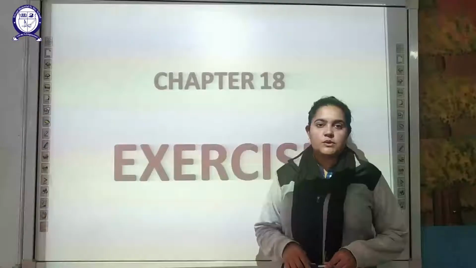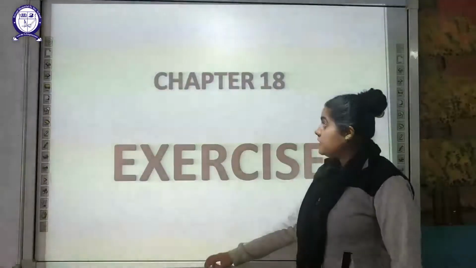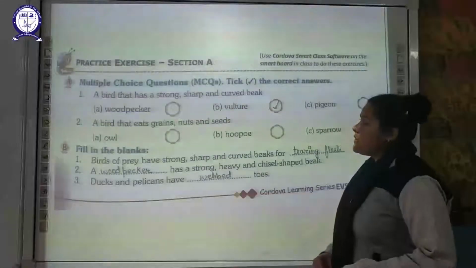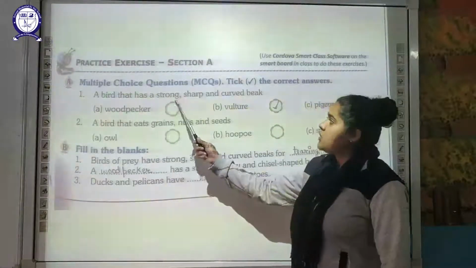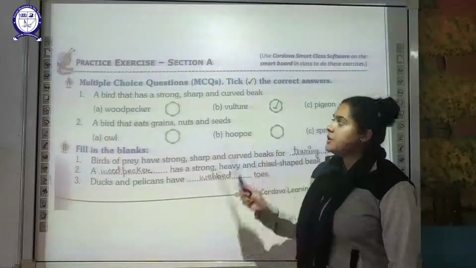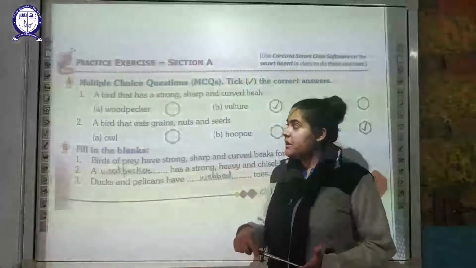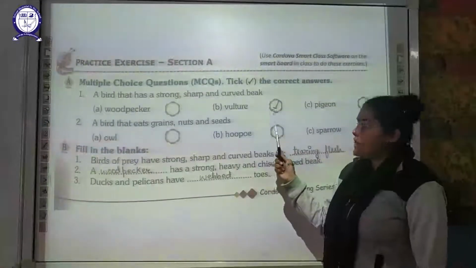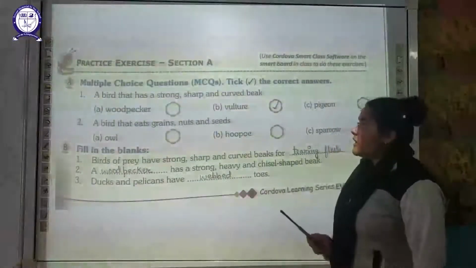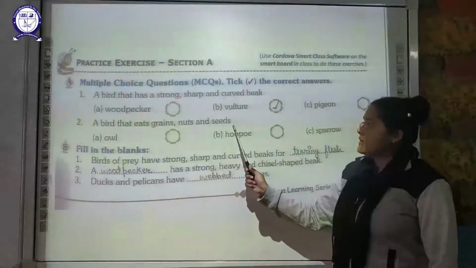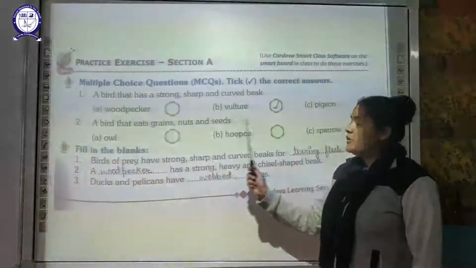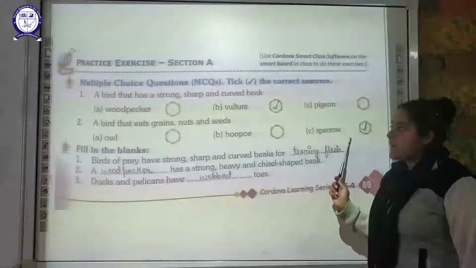Okay, now moving on to the exercise of chapter number 18. So here the first multiple choice question you can see in section A. A bird that has a strong, sharp and curved beak. The bird which has a very strong, sharp and curved beak, the answer for that is vultures. Okay. The next one is a bird that eats grain, nuts and seeds. The example of that bird we have discussed, it is the sparrow.